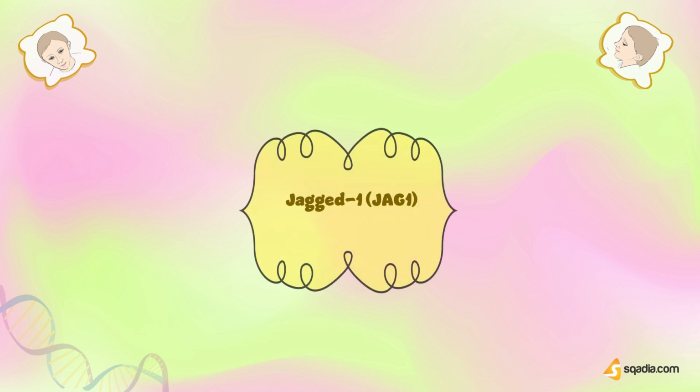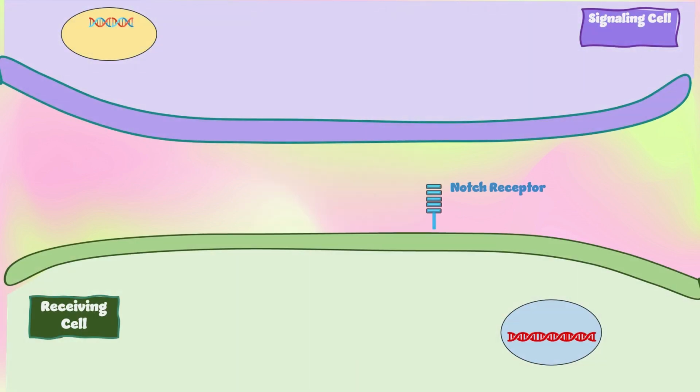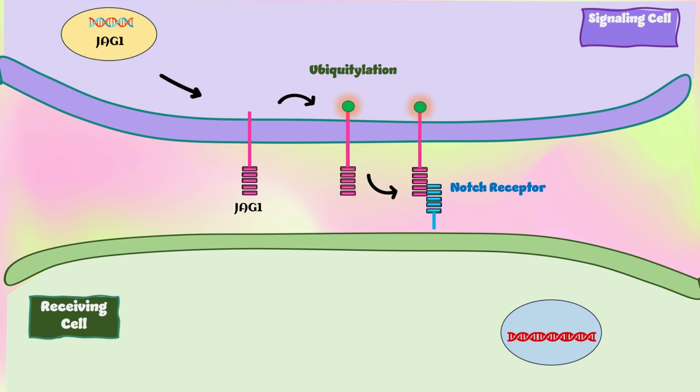This is the signaling cell, and this is the receiving cell, having the Notch receptor. The JAG1 gene provides instructions for making a protein called JAG1, which is involved in an important pathway by which cells can signal to each other. The JAG1 protein is inserted into the membranes of certain cells. JAG1 expressed on the surface of the signaling cell undergoes ubiquitination and binds to a Notch receptor expressed on the surface of the receiving cell. The core binding domains are JAG1 and Notch.